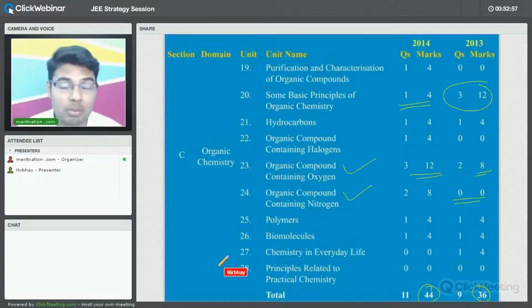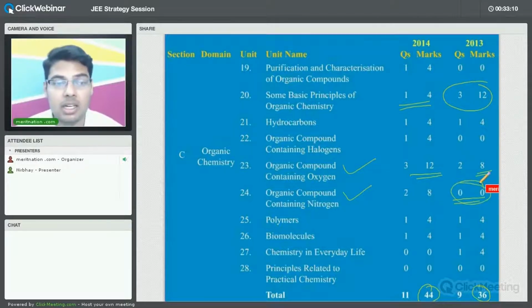But it does not mean that this topic is not important, because after looking at the facts, we do not have to just straight away assume that if it is not having any question, then this topic is not important. That is why this session is important, because after looking at this, you will find that it carried no marks in 2013, so you might think this topic is not important, but it is actually important. Organic compounds containing nitrogen is very important as far as organic chemistry is concerned.